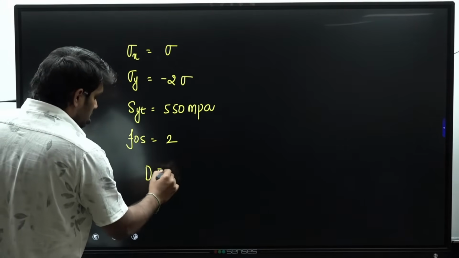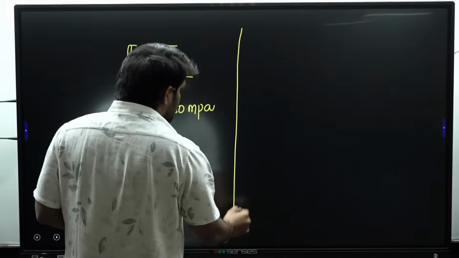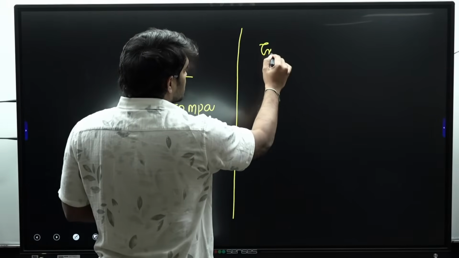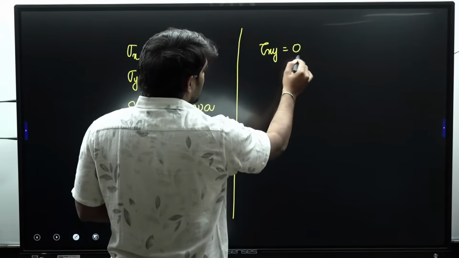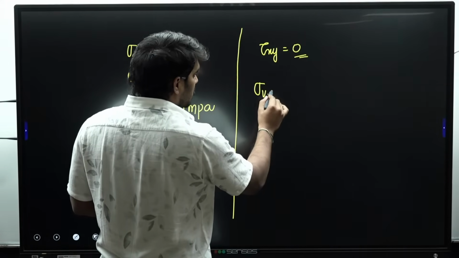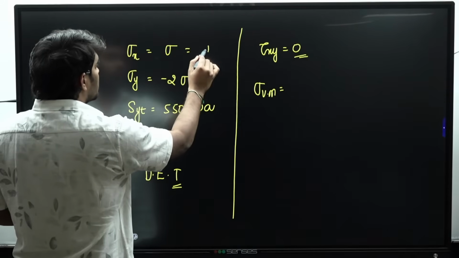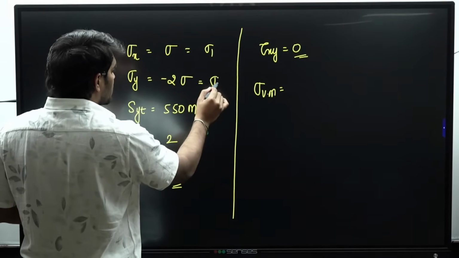So which theory is he asking us to use? Distortion energy theory. Here you can notice that the value of tau xy is not given, so tau xy is considered to be equal to 0. We can consider the von Mises stress equation, with sigma x equal to sigma 1 and sigma y equal to sigma 2.